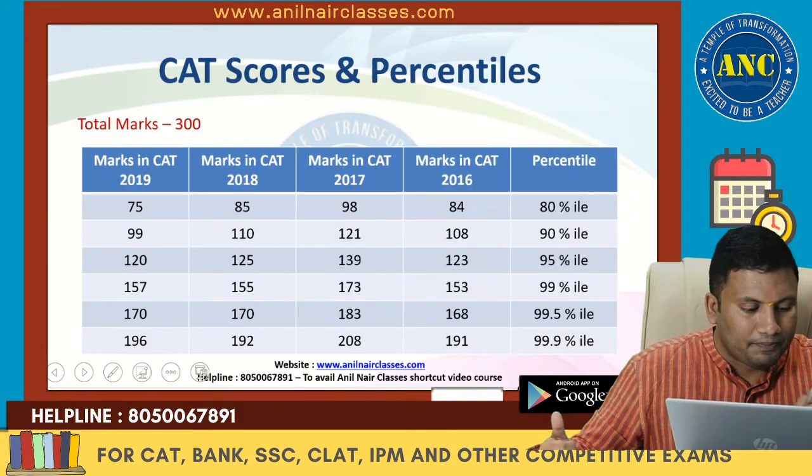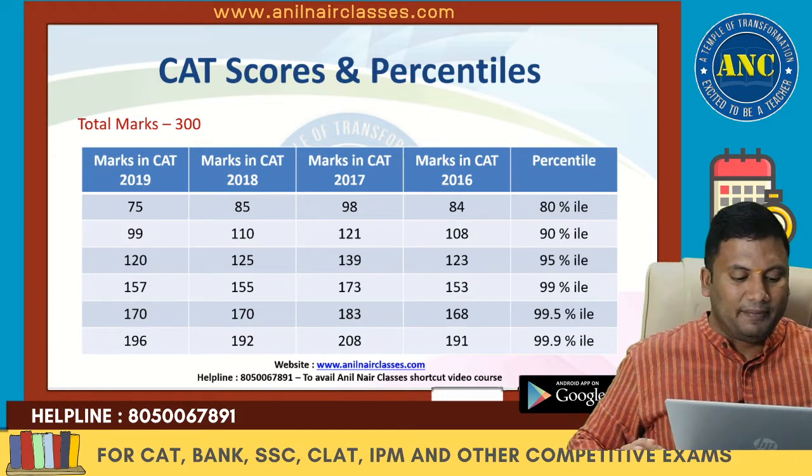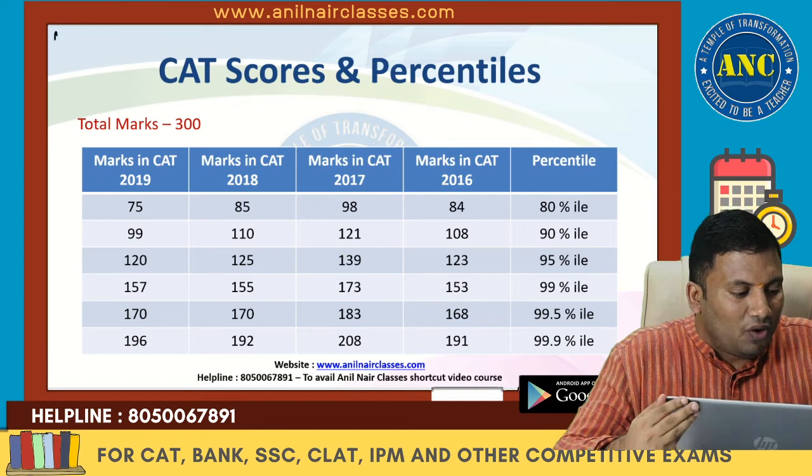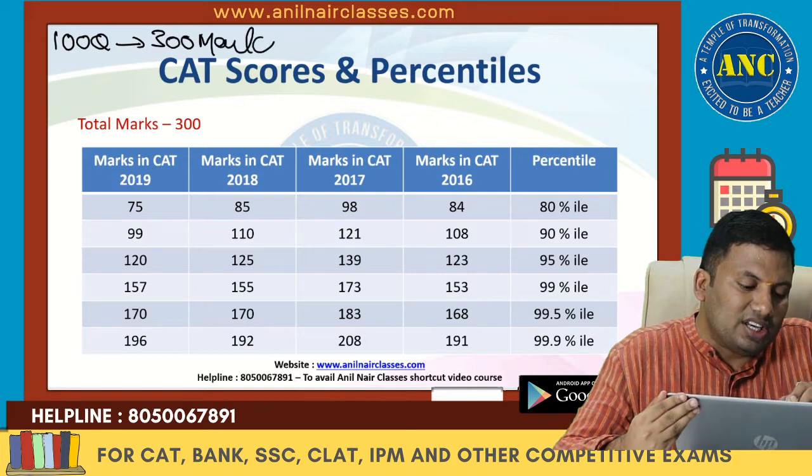Now, listen carefully. This is an extremely important slide. What we have seen is 100 questions, each question 3 marks, so 300 marks is the total.